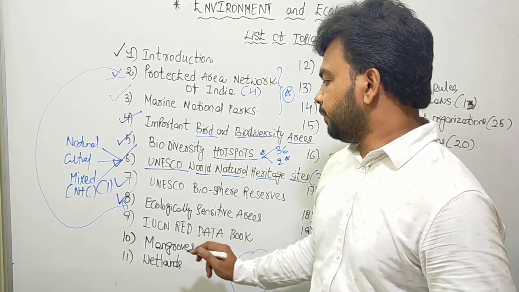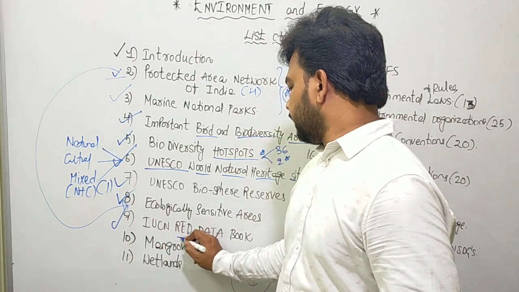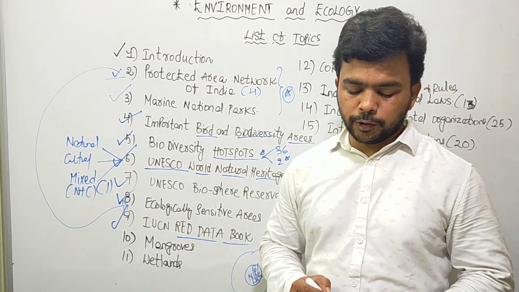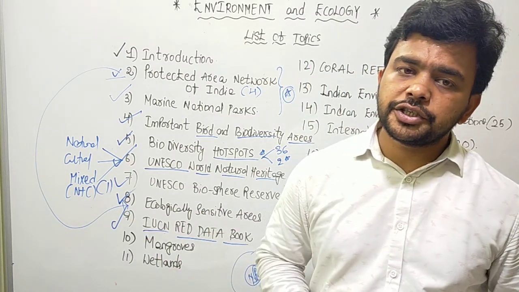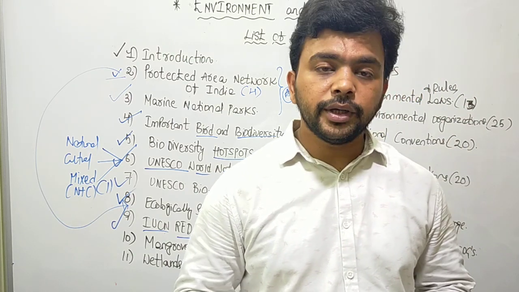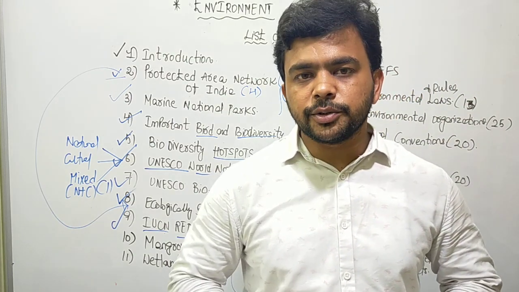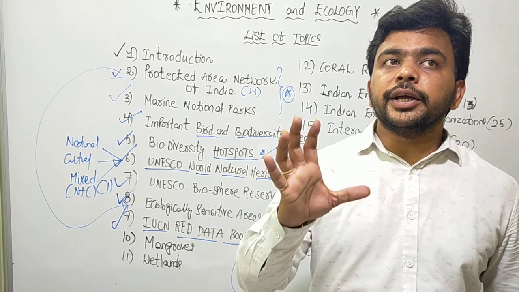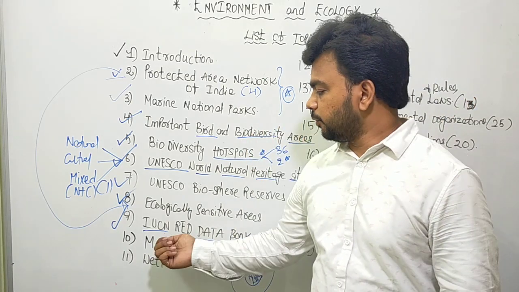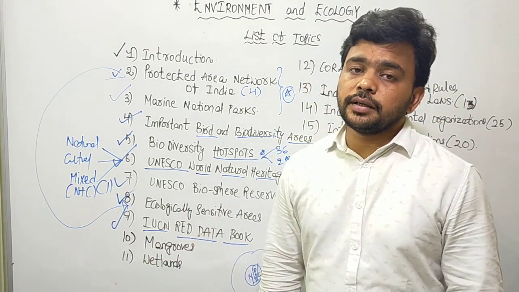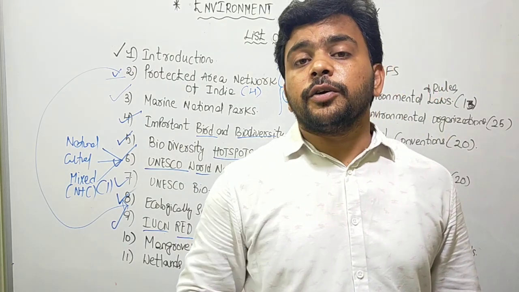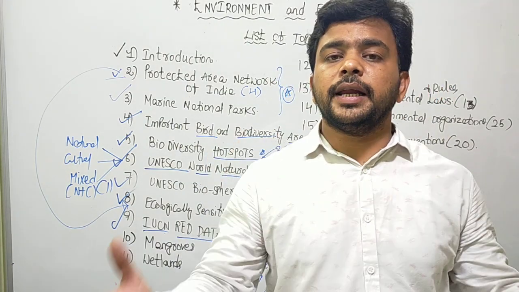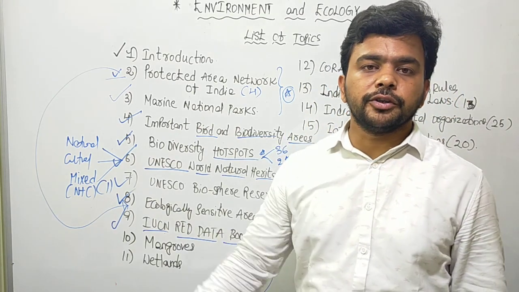After that we discuss the IUCN Red Data Book. So what is IUCN? International Union for Conservation of Nature and Natural Resources. It's an international environmental NGO which is concerned with the scientific assessment of the life forms on the planet Earth.